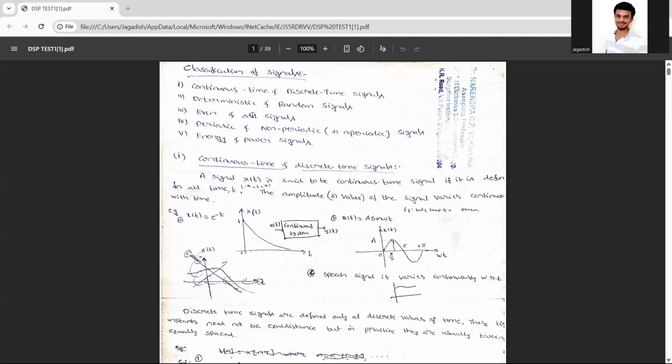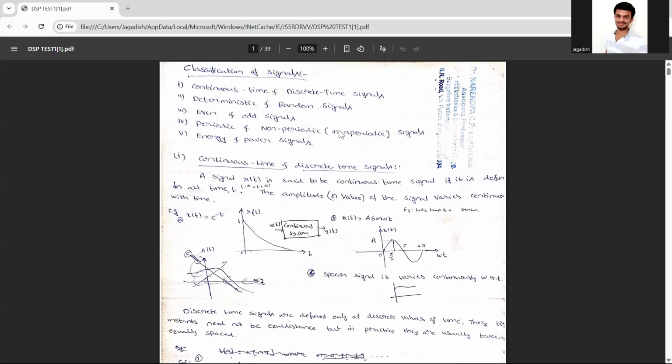Okay. The first, module one, will be your classification of signals. This is just the basic signal processing, because your 22 scheme people don't have the subject basic signal processing. All the five modules, they have covered simple things, whatever is required for the five modules, not signals. What is required, they have touched in your module one. So the first concept is the continuous time signal and the discrete time signal. So that will be your first topic.